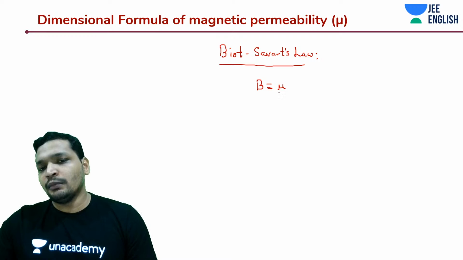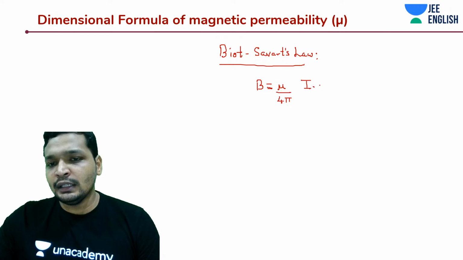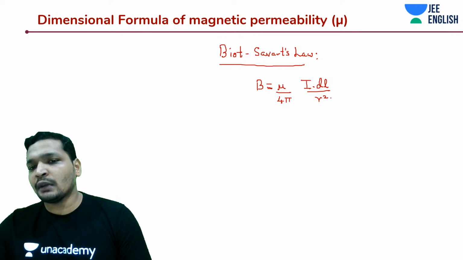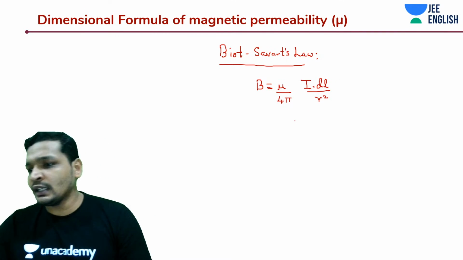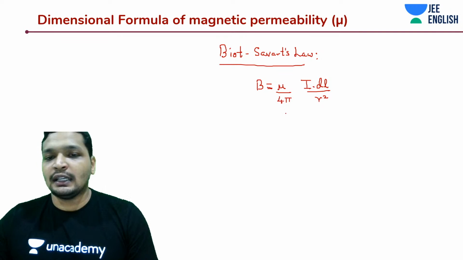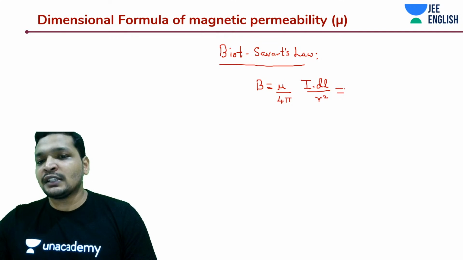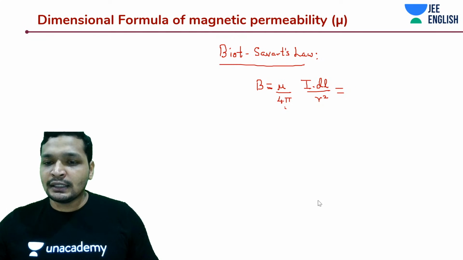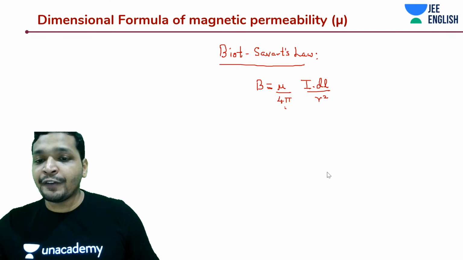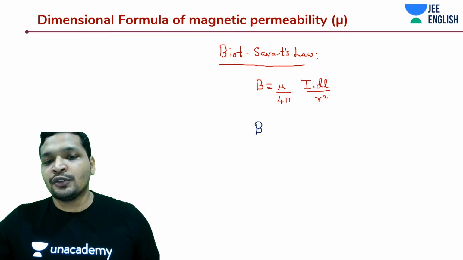This is mu by 4 pi, I into dl by r square. Actually, I into dl cross r by r cube. For now, I'm just writing it down as... yes, that's correct, Venkatramana. Amazing, really good. So I'm going to write this down just in terms of form. I'll write it down in separate colors. This is like the original expression. Let's not mess it up. So I'm choosing a different color, just for dimensional analysis. This means we are just doing the dimensional analysis.